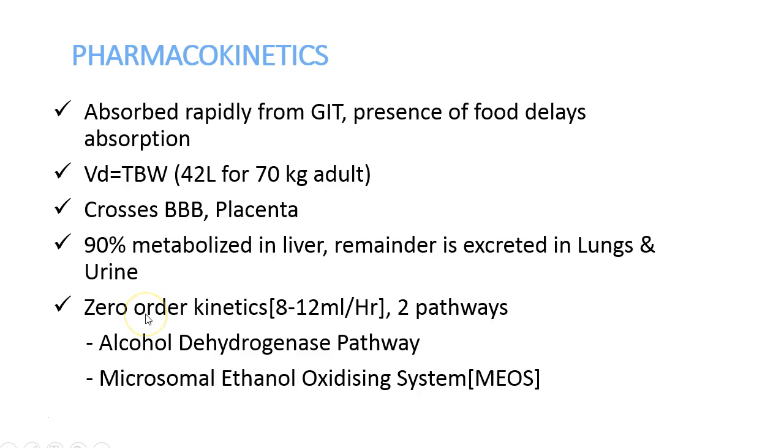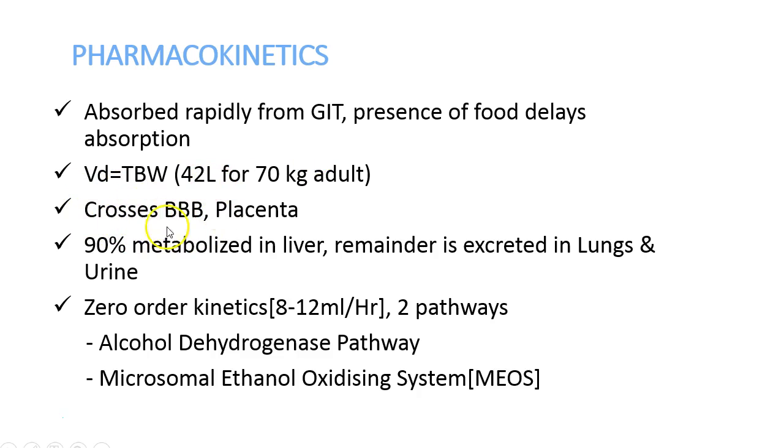There are certain interesting and important points you need to know about pharmacokinetics regarding alcohol. First, it is absorbed rapidly from the GIT, and presence of food can delay its absorption. Volume of distribution: alcohol distributes in total body water because it is a small particle and it is water soluble, which accounts for 42 liters for a 70 kg adult.